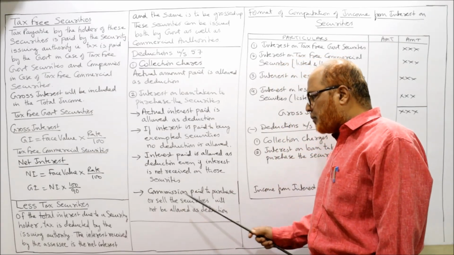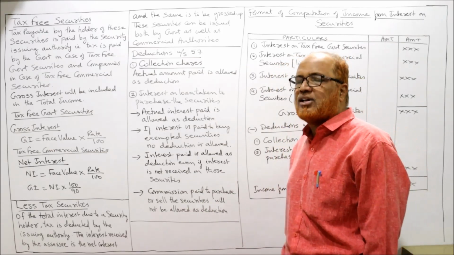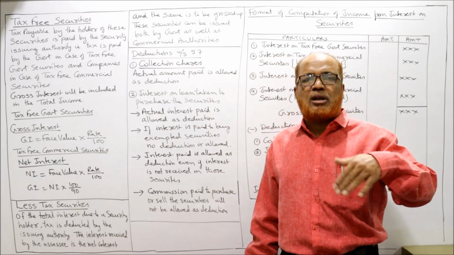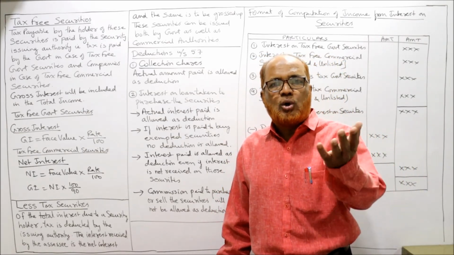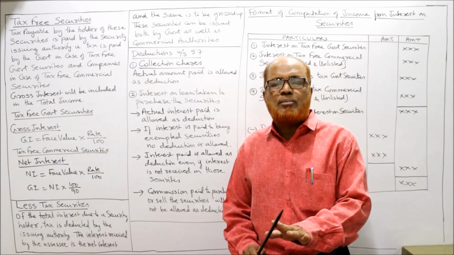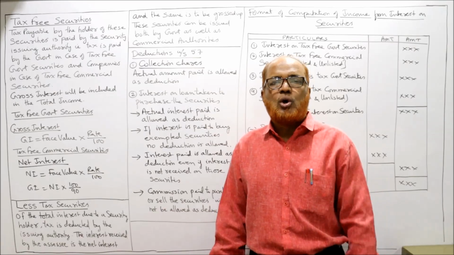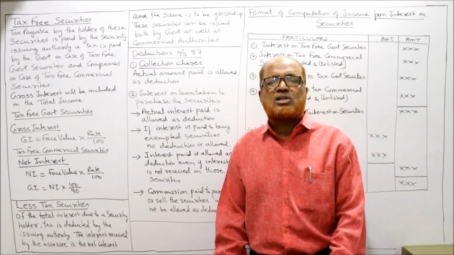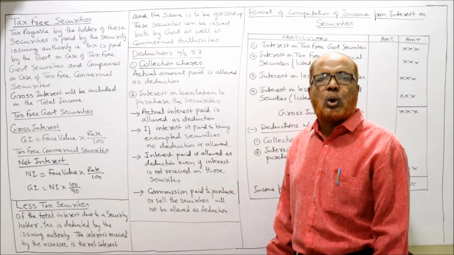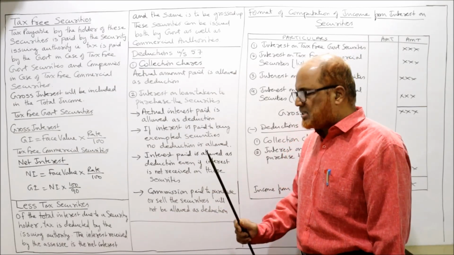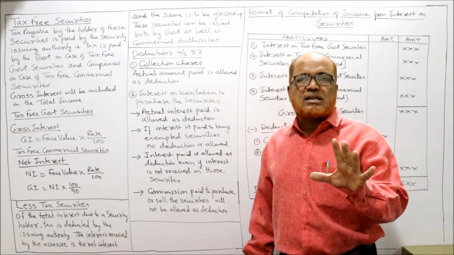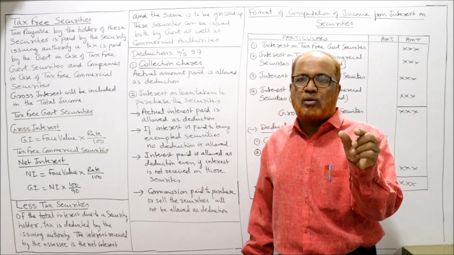Then commission paid to purchase or sell the security will not be allowed as deduction. If the assessee pays the commission, brokerage, etc. to purchase the security or to sell the security, that brokerage commission paid will not be allowed as deduction. Only two deductions are allowed under section 57, that is collection charges and interest paid on loan taken to purchase the security. That's all. So we have completed the first part, that is interest on security.